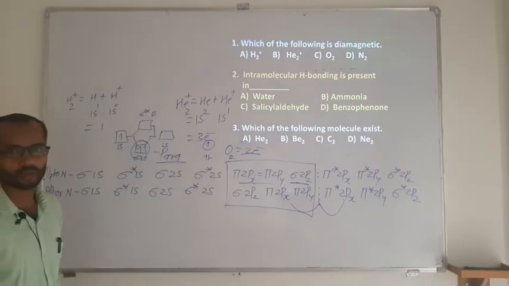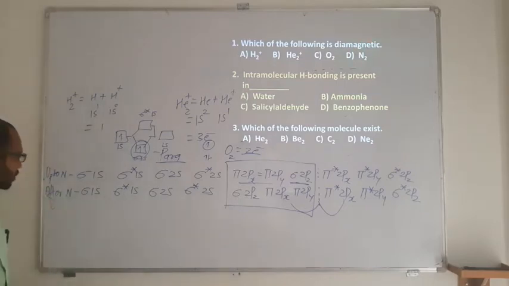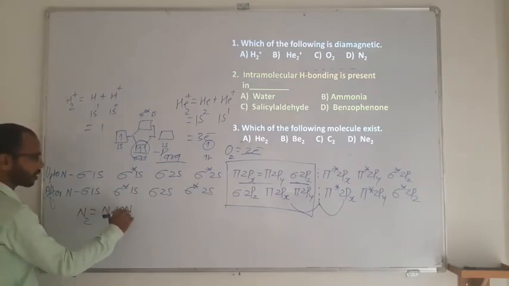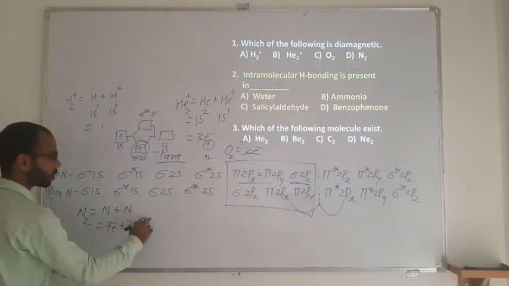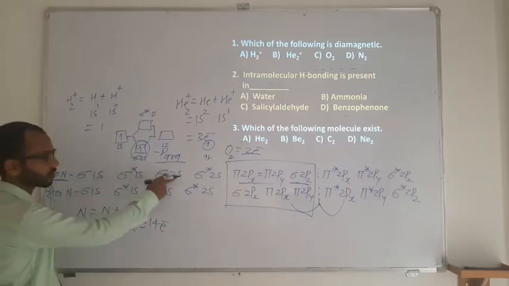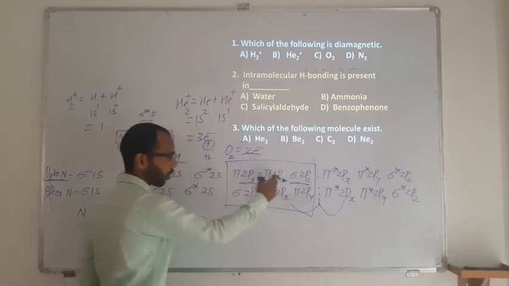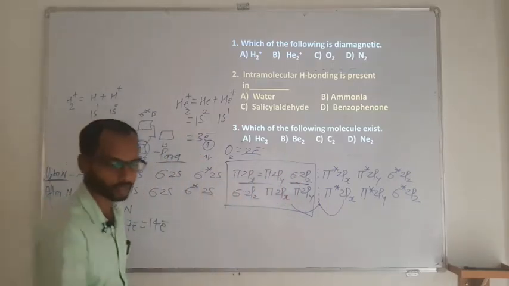So what about nitrogen? If three are para, then definitely nitrogen is going to be diamagnetic. How do you get N2? It is going to be N and N, so the number of electrons is 7 plus 7, which is 14 electrons. Now what is the electronic configuration up to nitrogen? If you go on filling 2, 4, 6, 8, 10, 12, 14, all will have two electrons, which means there won't be an orbital having a single electron.